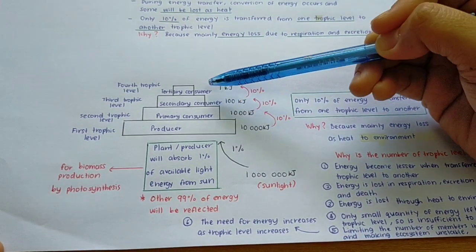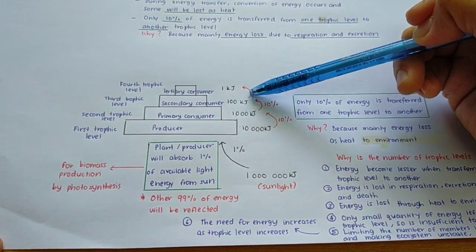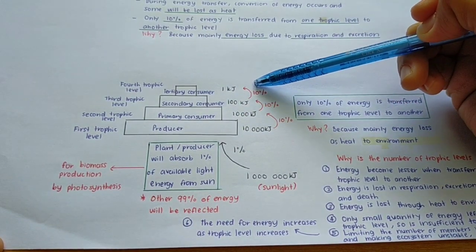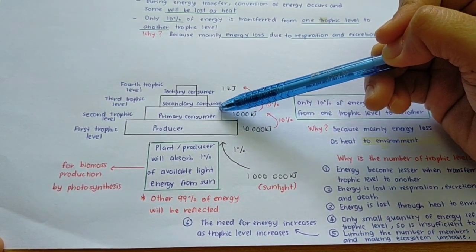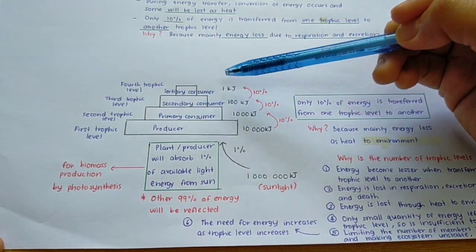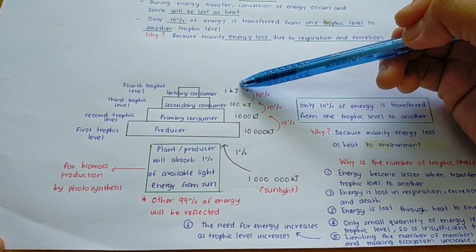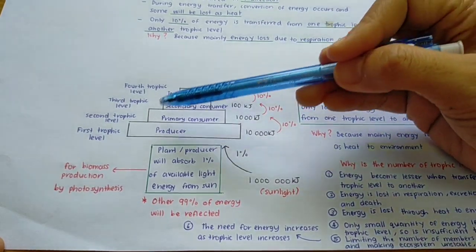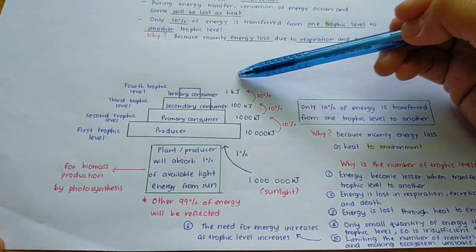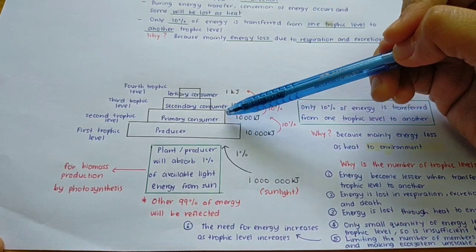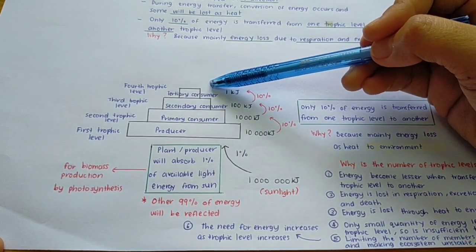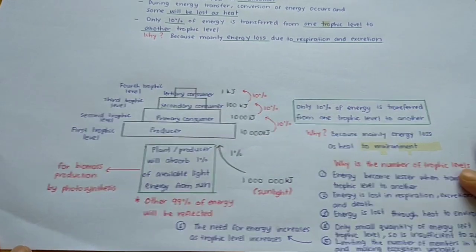Lastly, the tertiary consumer will also receive only 10% of energy from the third trophic level, so it receives 1 kilojoule of energy. This is what we call energy transfer from one trophic level to another trophic level.